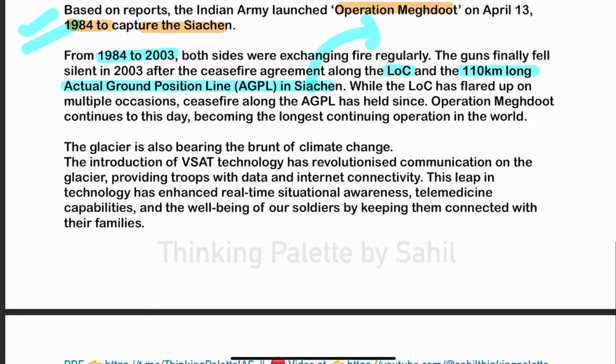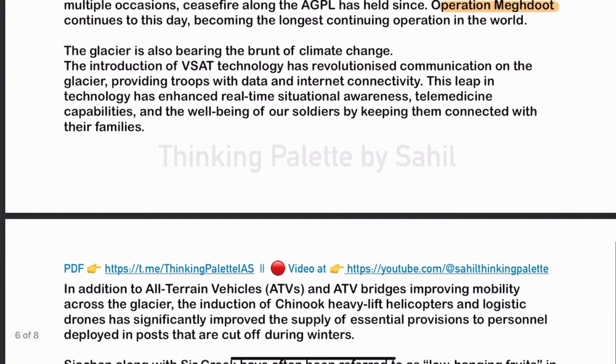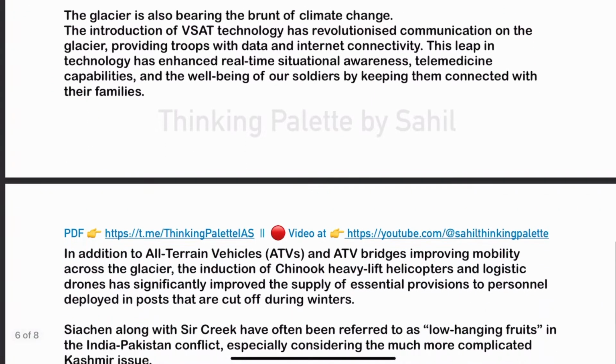However, after that also, many times Pakistan has violated the line of control. But still, Operation Meghdoot's success and this Actual Ground Position Line continue. Now we see that this glacier, Siachen Glacier, is facing the brunt of climate change. It is melting very fast.